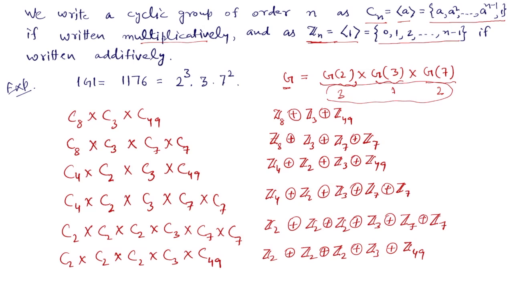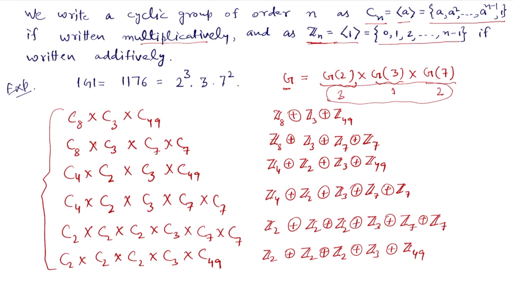So there can be six types of abelian groups of order 1176, and these are the six types written multiplicatively. If we write the group additively, then these are the six types of an abelian group of order 1176.